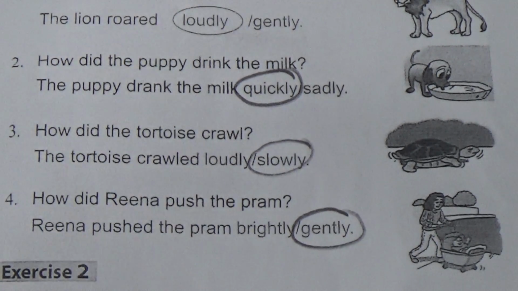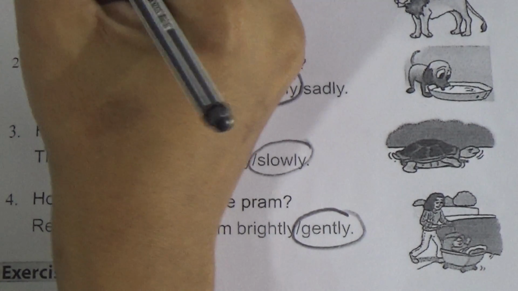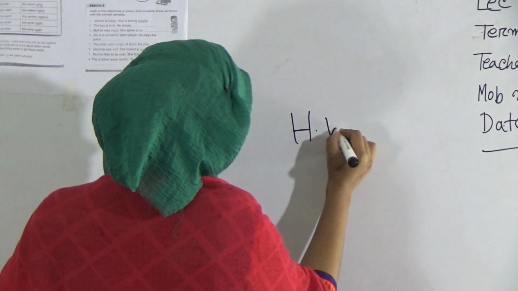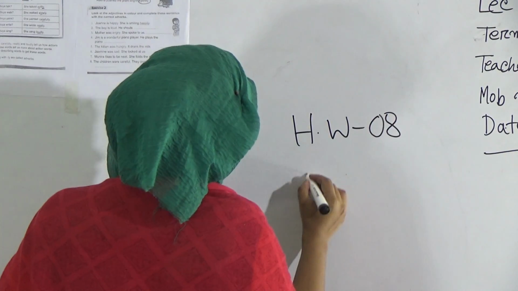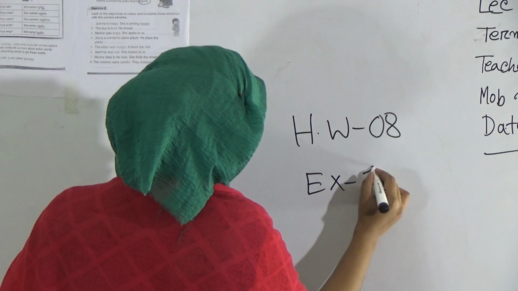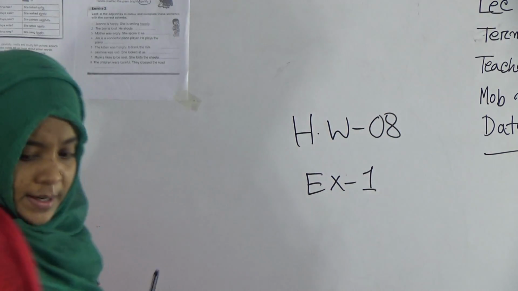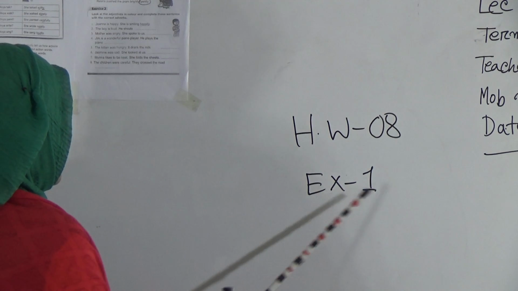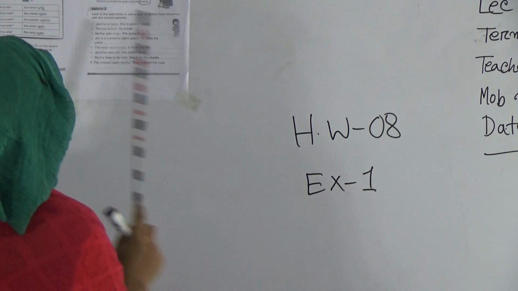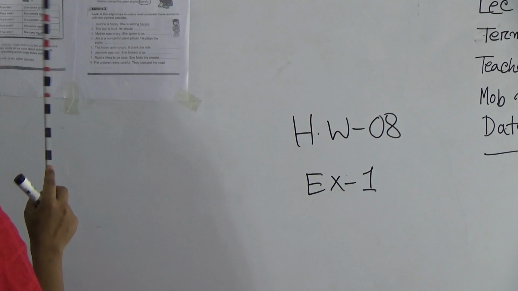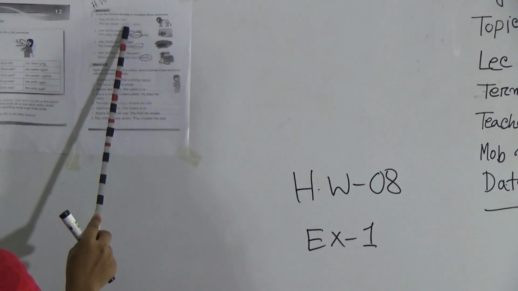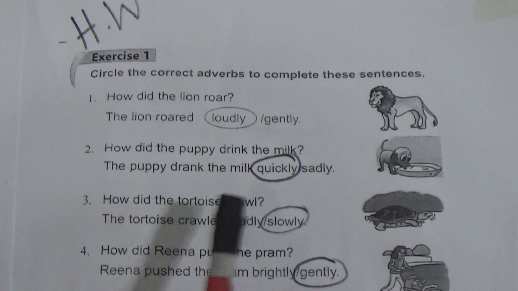Okay, my dear students, this is our today's homework. Our today's topic is adverbs and exercise 1. Your homework number 8 is homework exercise 1. You have to write only the answer, like loudly, quickly, slowly, gently. So you have to write only the answer.